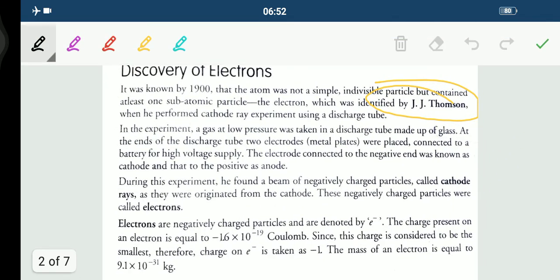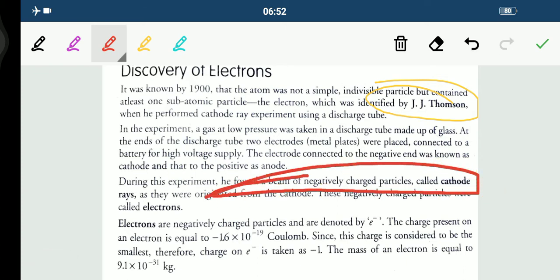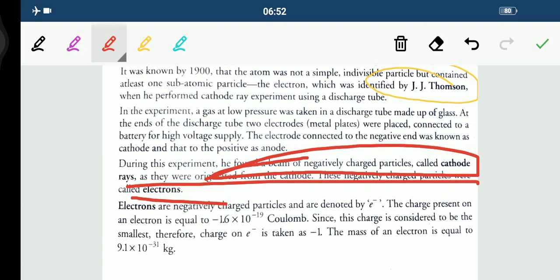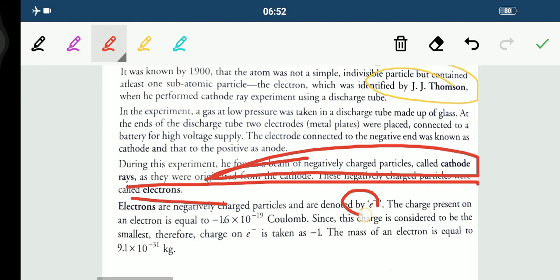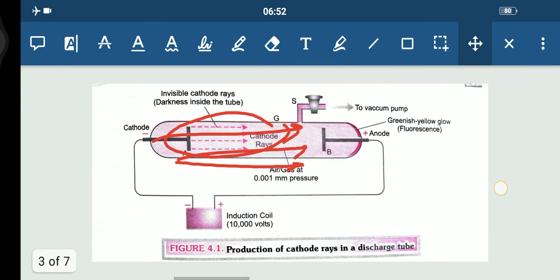During this experiment he found a beam of negatively charged particles, the cathode rays, and he called them electrons. Electrons are negatively charged particles denoted by the symbol e, and the charge on an electron is minus 1.6 into 10 raised to power minus 19 coulomb. The mass of the electron is 9.1 into 10 raised to power minus 31 kg.